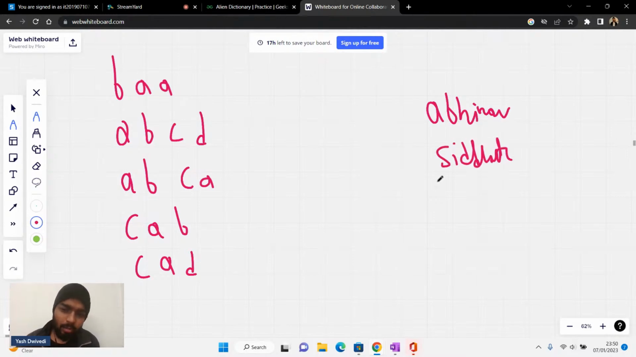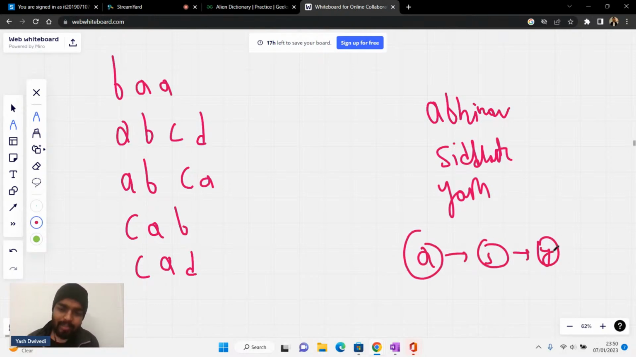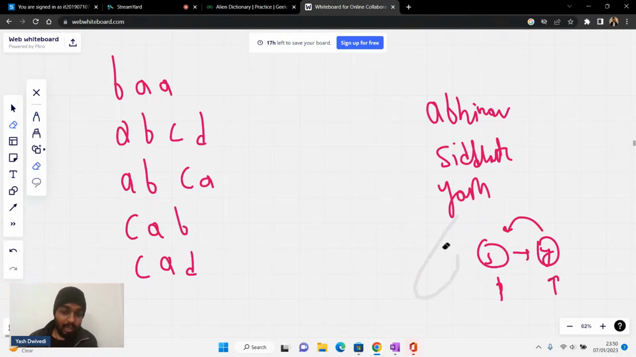Siddharth, right? Then I'll talk about Yash. So I can say something of this kind: A has an arrow towards S, then S has an arrow towards Y. Basically, S is dependent on A and Y is dependent on S. This is what our dictionary looks like.